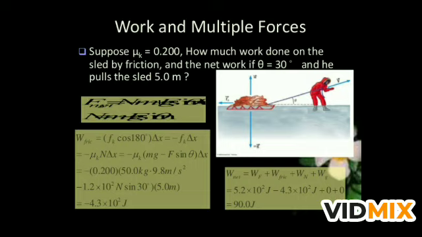So till here we are ending this video. In this video we discussed how the work done by a force is positive, zero, or negative, how to find the work when there are many forces on the body, what the unit of work is, and the relation between force and work done.